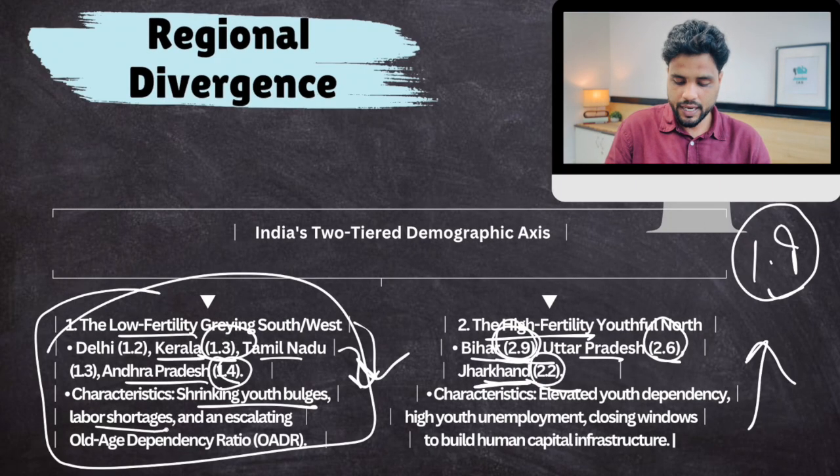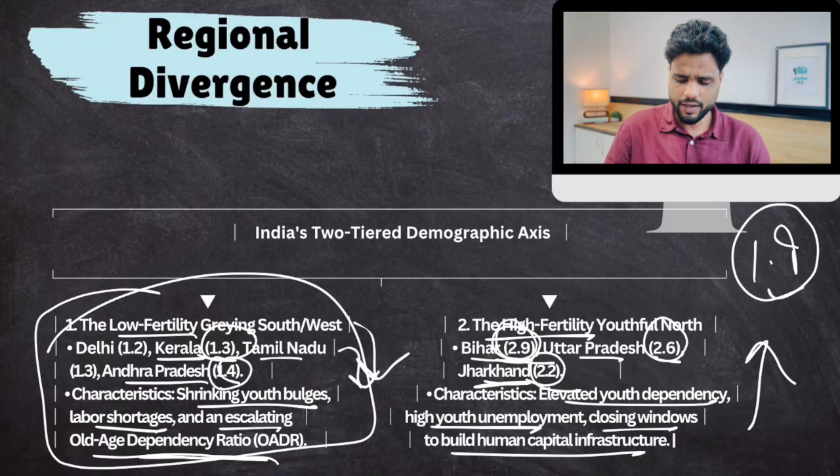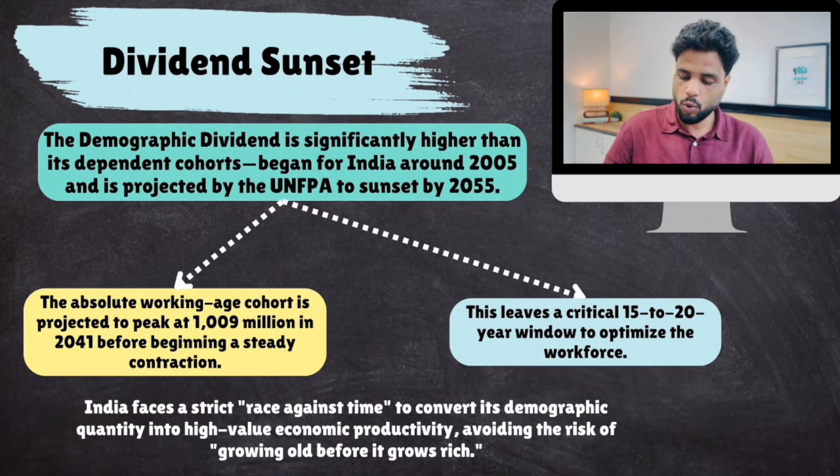Shrinking youth bulges, labor shortages, and escalating old age dependency ratio. Old people are rising. Okay, in North Indian states, elevated youth dependency, high youth unemployment, closing windows to build human capital infrastructure. That is a different thing. We'll talk about this. Now let's talk about our demographic dividend. Now, what is demographic dividend?